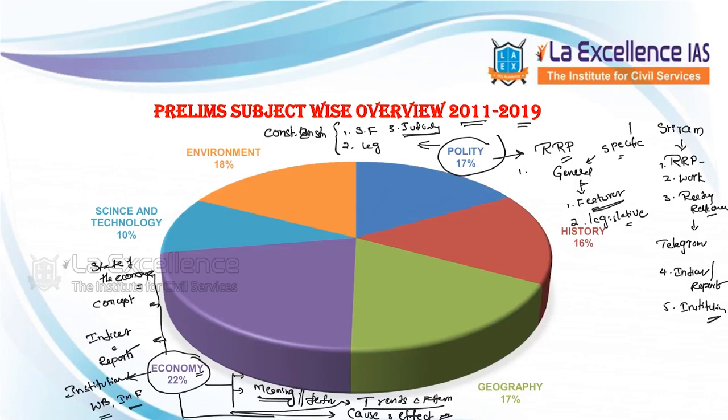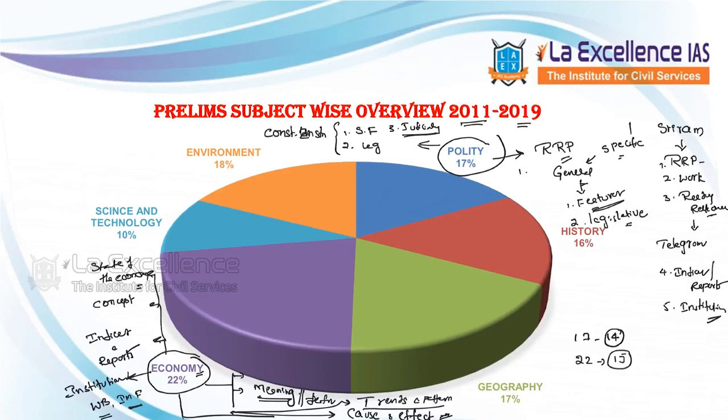So, Election Commission being in the news, CAG with regard to the Rafale deal being in the news, yes, those are the high yielding areas. Among the institutions, the UPSC likes one institution, that is the Attorney General. So these kinds of things we always need to focus on when we study for this particular examination. When we go to polity, the questions are simple. Out of the 17 polity questions, I expect my students to answer at least 14. Out of the 22 economy questions, I expect you to answer at least 15.